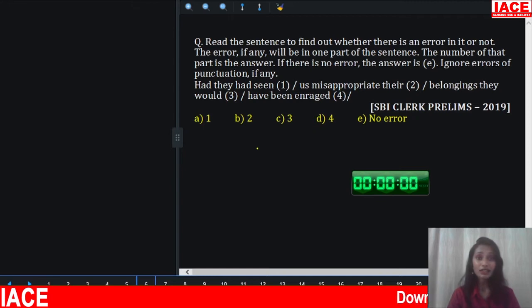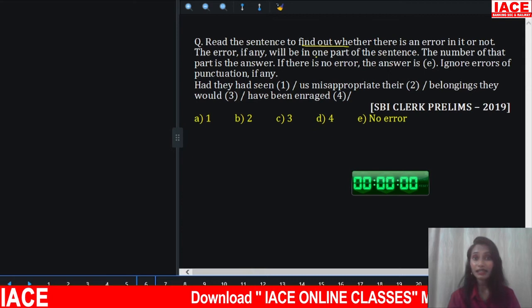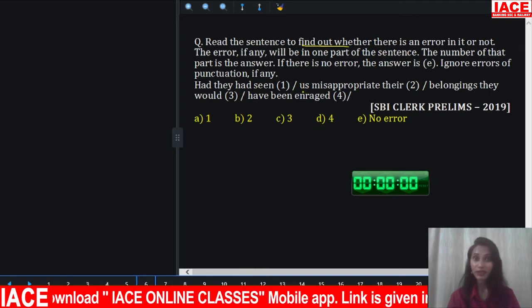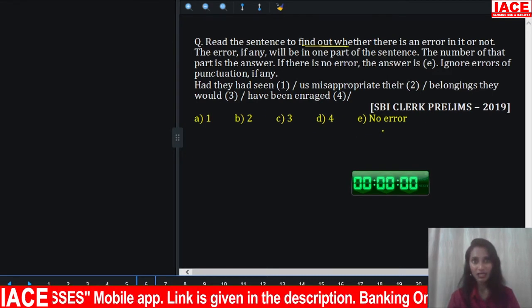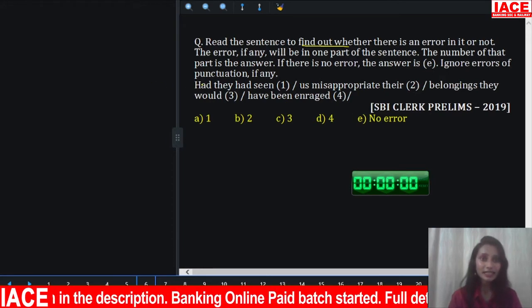Here again, you're asked to find out where there is an error in the given sentence. If there is no error, you have to choose option E, no error, as your answer. Now look at the sentence.